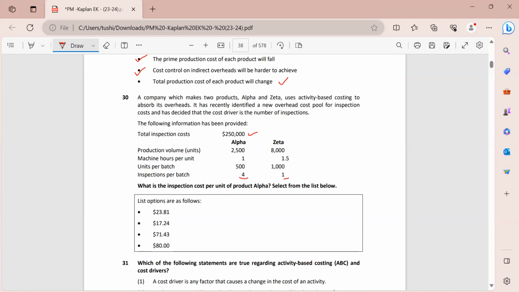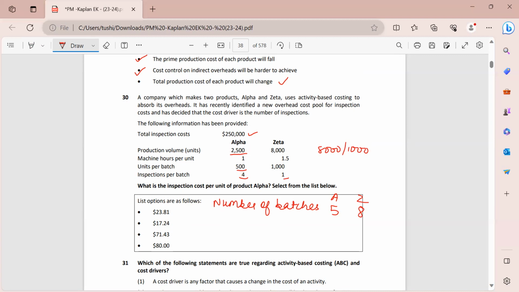So first, let's find out how many batches are there. We are making 2500 and each batch has 500. So my number of batches for alpha is 2500 divided by 500, which will give me 5 batches. So I'm making 5 batches. In each batch, I'm making 500 units and my total becomes 2500. Now for zeta, again, I will divide 8000 by 1000. That means I am making 8 batches, right? So these are my number of batches.